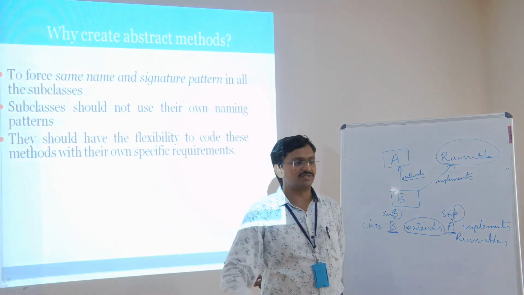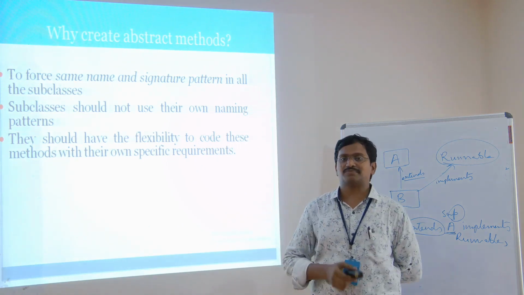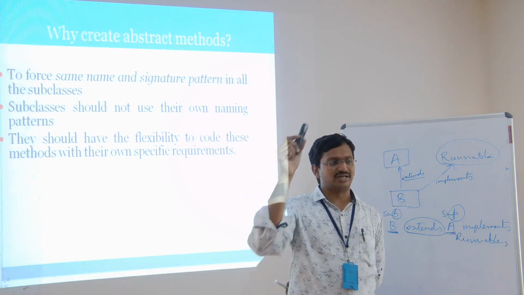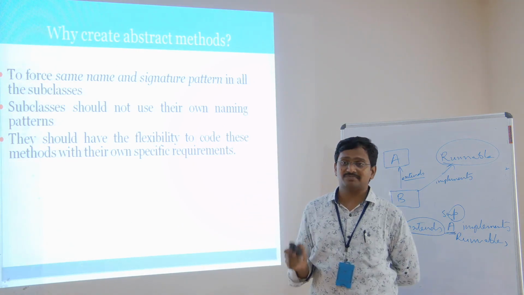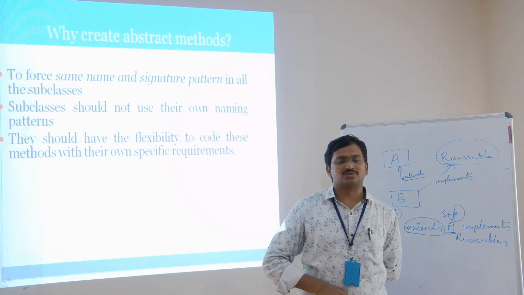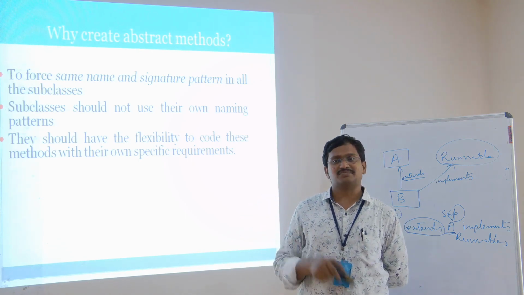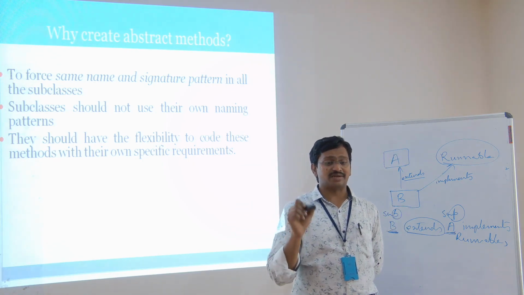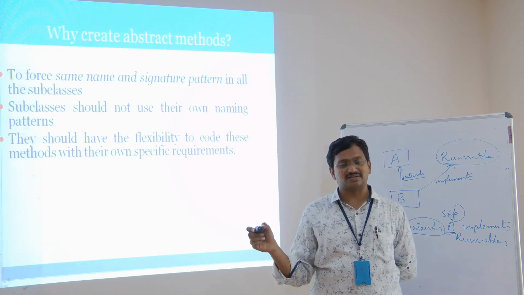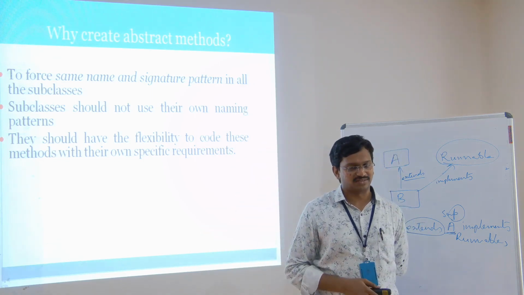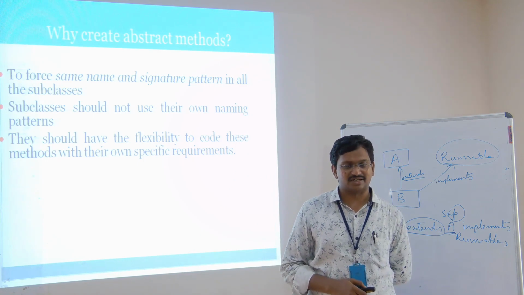When we create any student subclass, we should use reading, writing, listening the same way we created them in the abstract class, with the same names. To make it mandatory, we are using abstract classes, to force the same name and signature pattern in subclasses, just like in the superclass. That's what we are considering here.